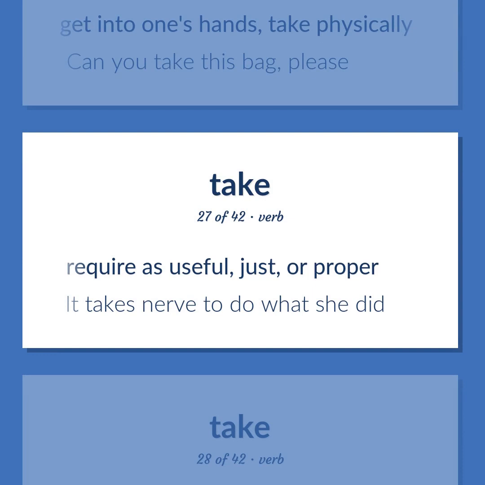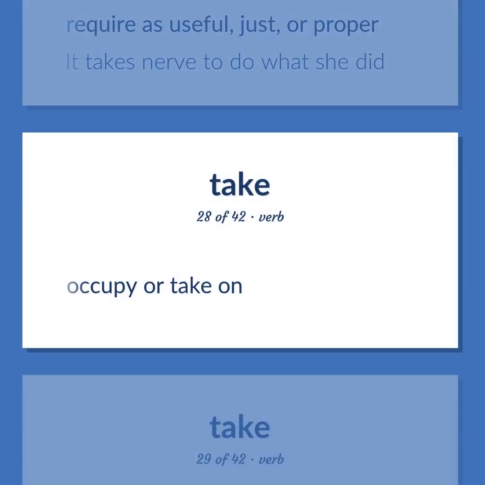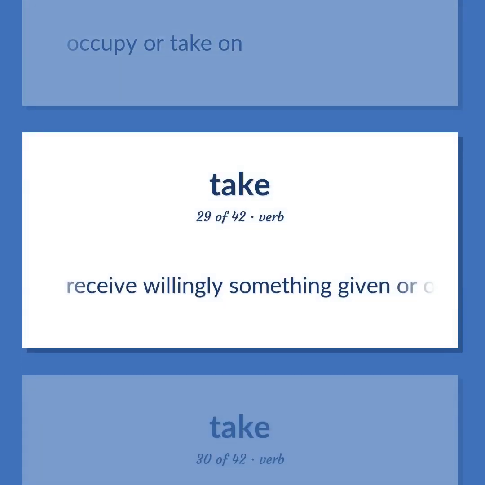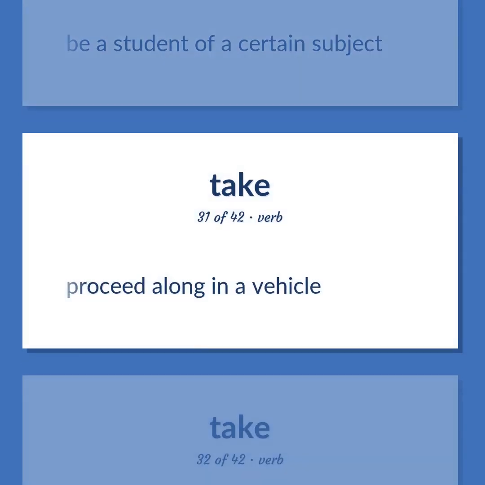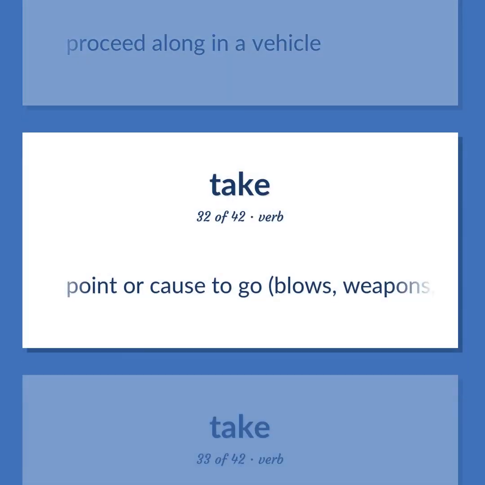Require as useful, just, or proper. It takes nerve to do what she did. Occupy or take on. Receive willingly something given or offered. Be a student of a certain subject. Proceed along in a vehicle. Point or cause to go, blows, weapons, or objects such as photographic equipment, towards.